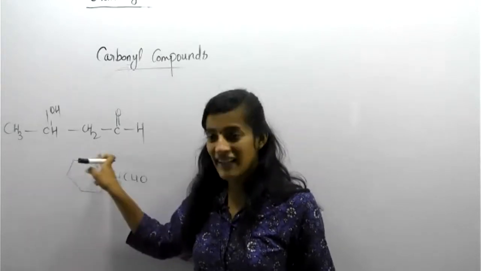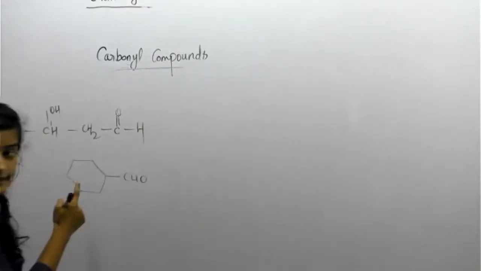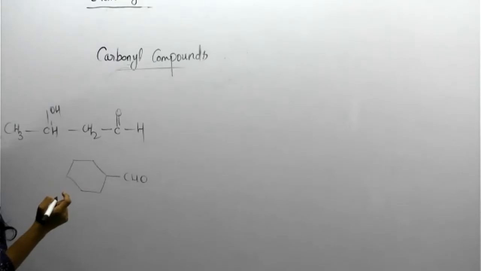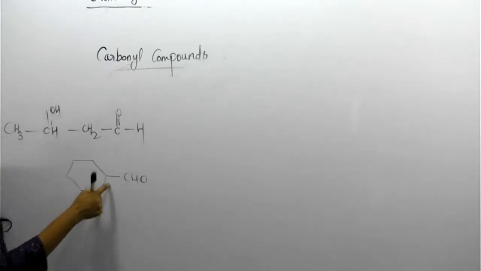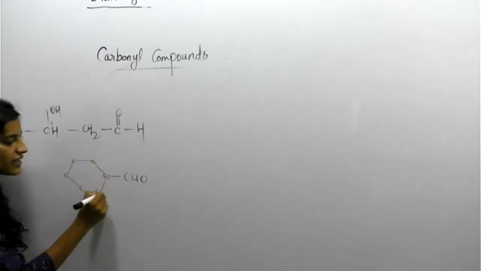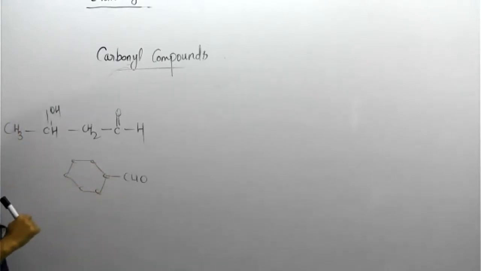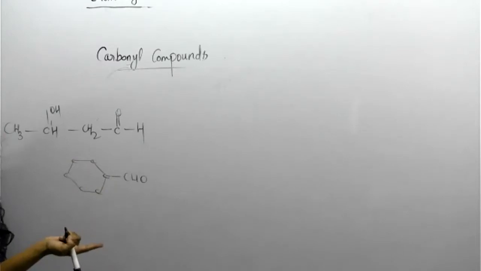How many carbons? In the ring, look, 1, 2, 3, 4, 5, 6 carbons only. The ring contains 6 carbons only. So how will you pronounce it? Hept means 7. Cyclohexanal, meaning the aldehyde group is there, one.